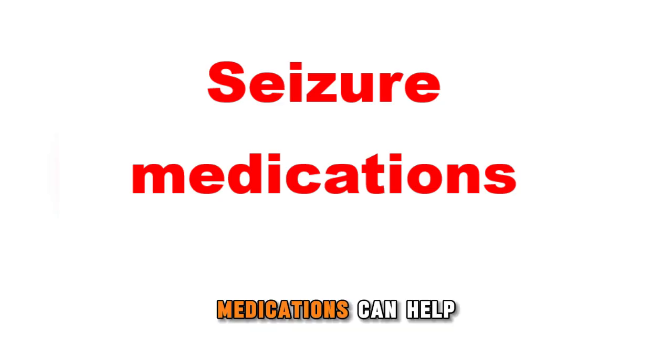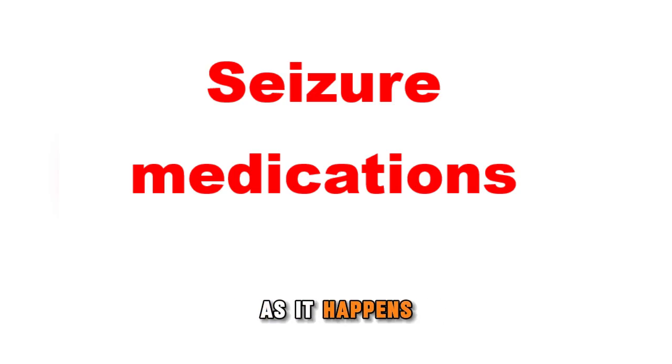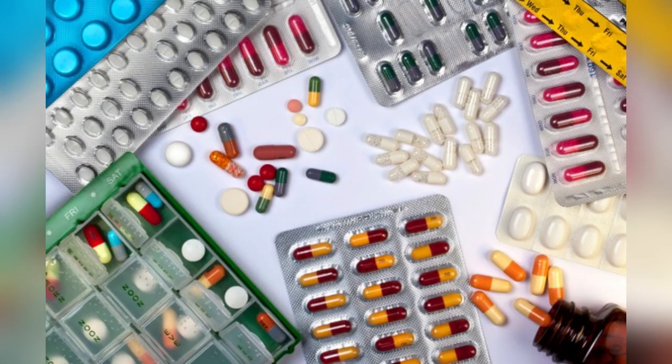Seizure medications can help you manage seizures by 1. Stopping a seizure as it happens. 2. Preventing future seizures. 3. Reducing the severity of seizures. 4. Reducing the frequency of seizures. Common medications for seizures include, but aren't limited to, the following. 1. Benzodiazepine. 2. Carbamazepine. 3. Diazepam. 4. Gabapentin. 5. Lamotrigine. 6. Oxcarbazepine. 7. Phenytoin. 9. Valproic acid.